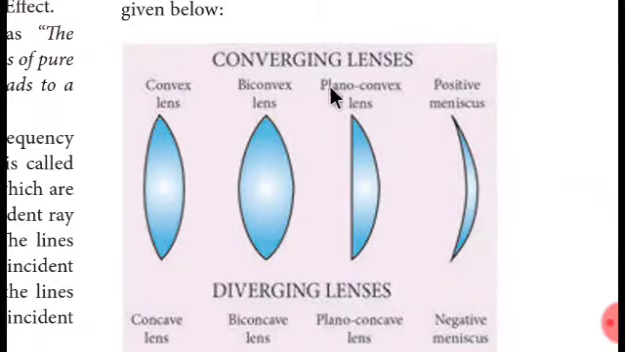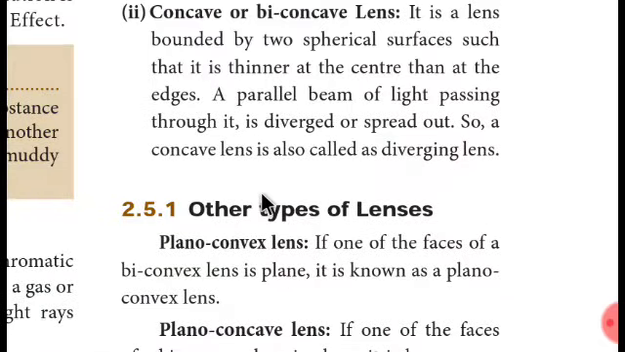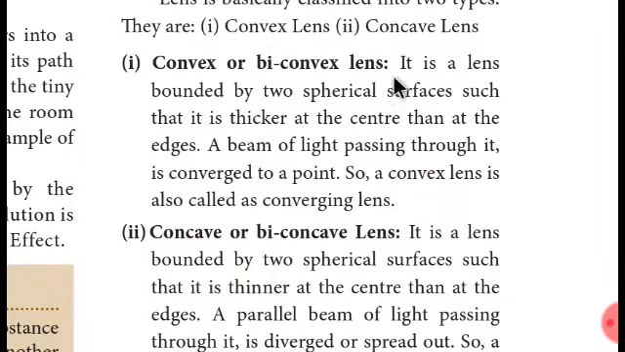And here it is plano convex. Plano convex means one side is plane and another side is convex. And here it is positive meniscus. Positive meniscus means here it is plane, it is coming, I mean, take it from here. This portion is going to be bending straight, and after that it is going to bend inwards, and that is called a positive meniscus.